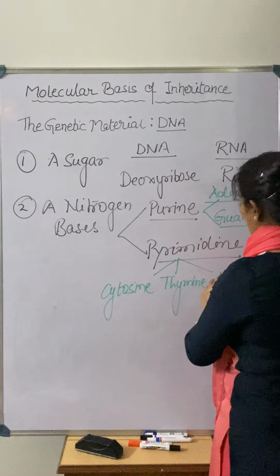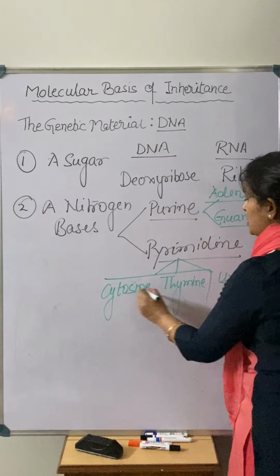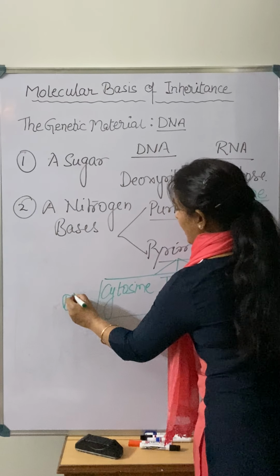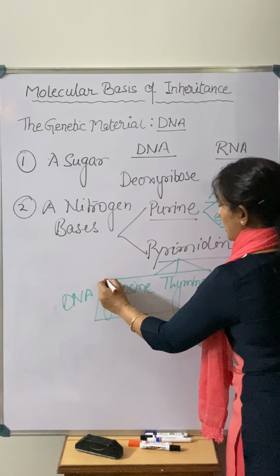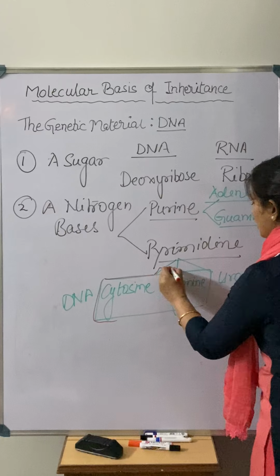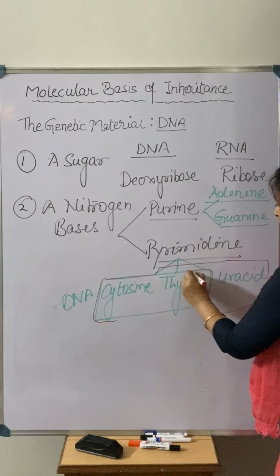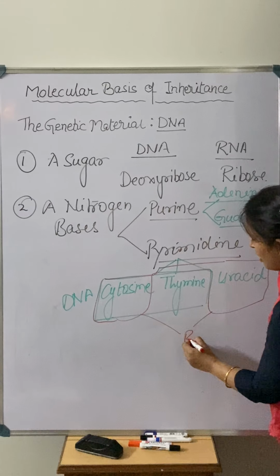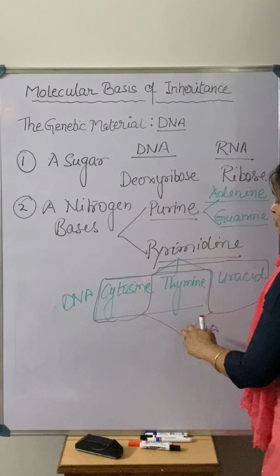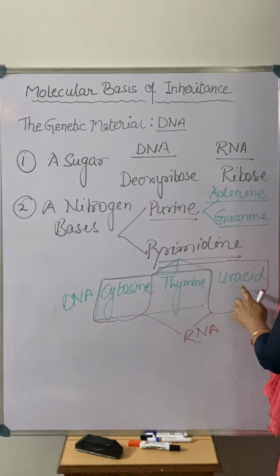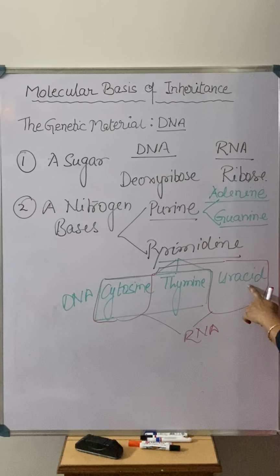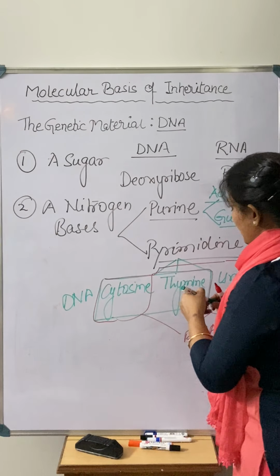Now see, among these three, cytosine and thymine are present in DNA as pyrimidines, right? And instead of thymine, cytosine and uracil, these two are present in the RNA. So what I am trying to say is, in case of RNA, instead of thymine, another type of pyrimidine is present that we call uracil. Okay. Now these are the nitrogen bases.